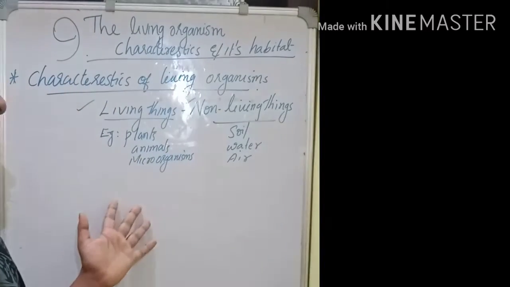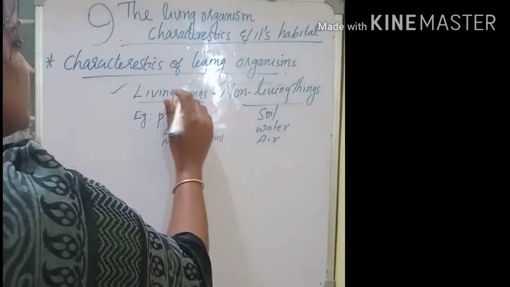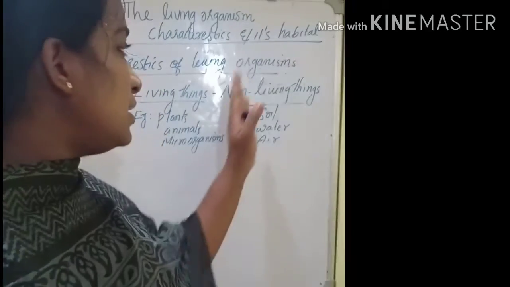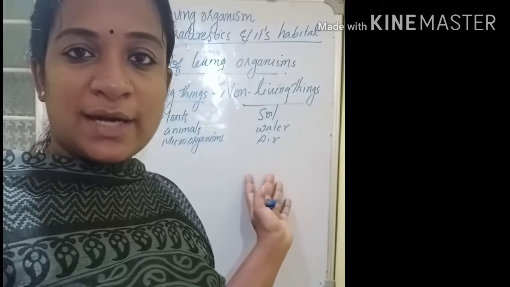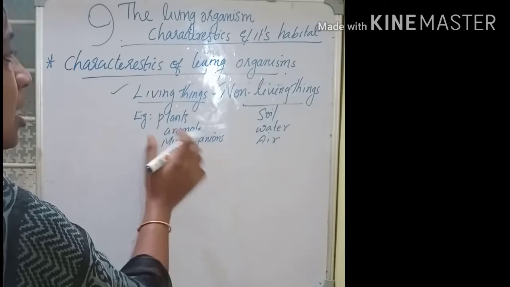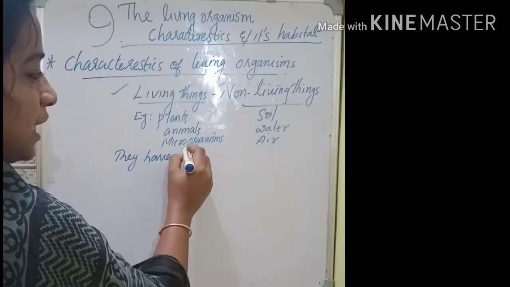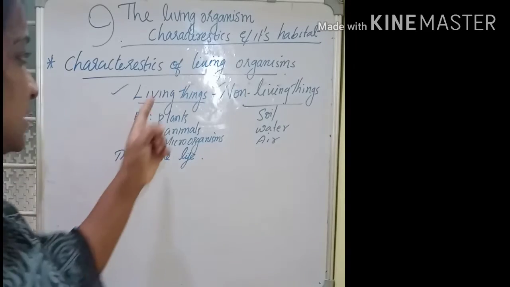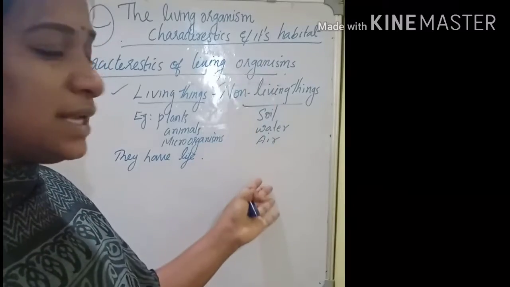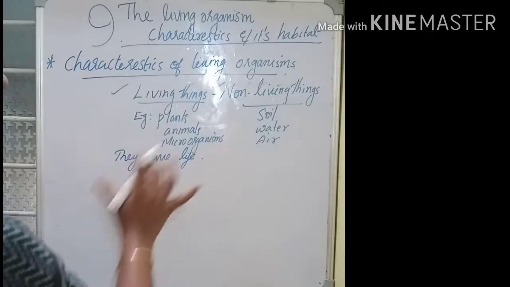So how can you say some things are living and some things are non-living? These things have some common factors and those things also have some common factors, right? So we say these things are living things because they have life, but those things do not have life. And how can we say these have life?